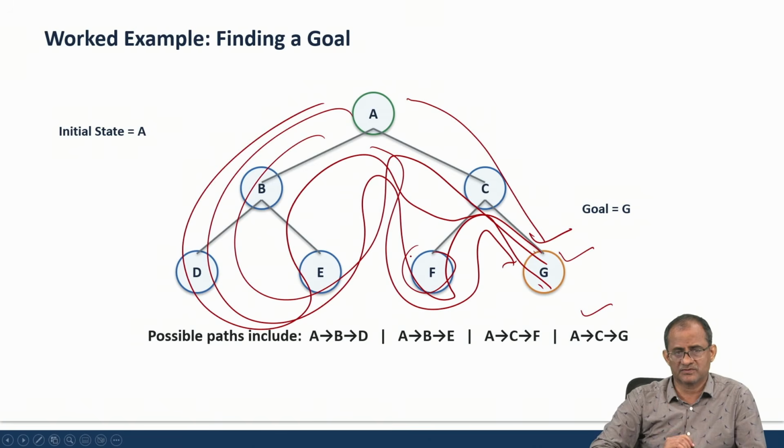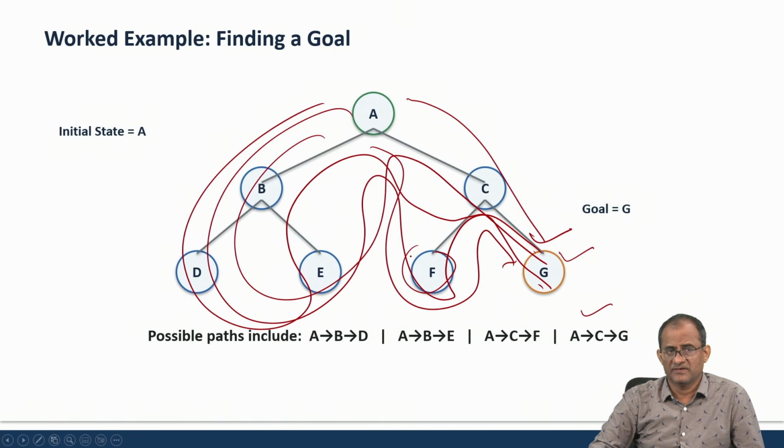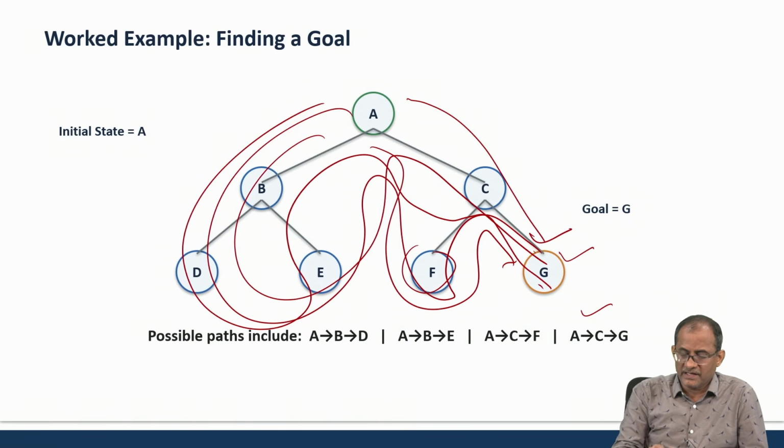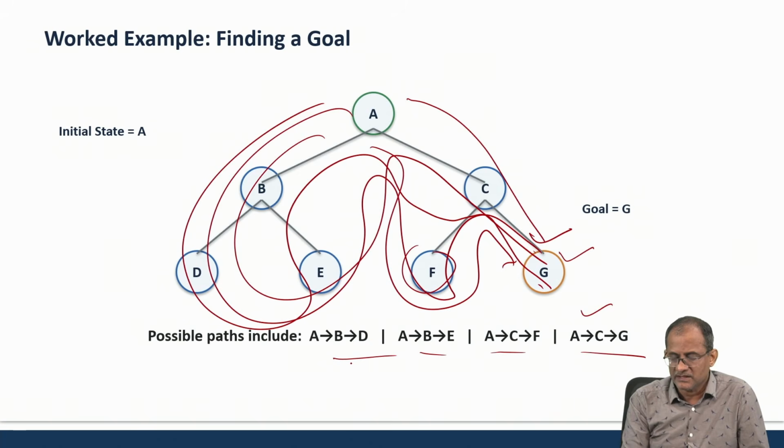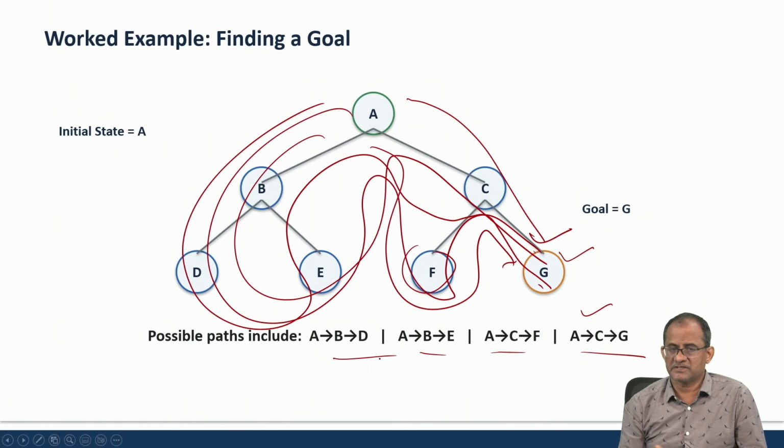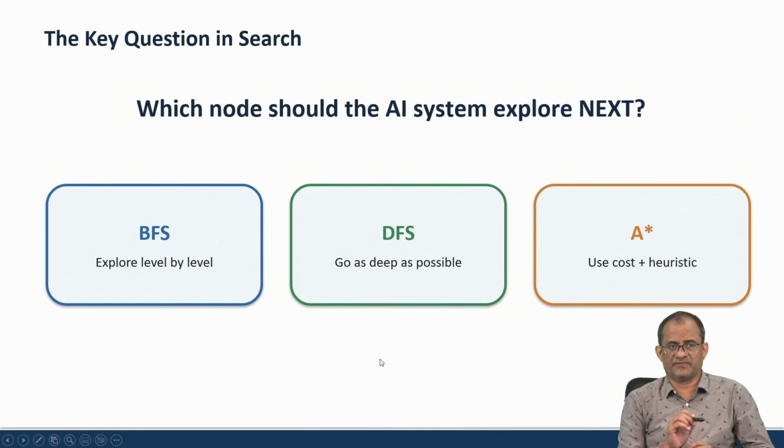Directly ignoring this one. So there are multiple ways. Fine. So we have to explore each and every way, and like this we have to write each and every path. Then we have to find the path cost. Then we have to decide which one is the best path to opt for.